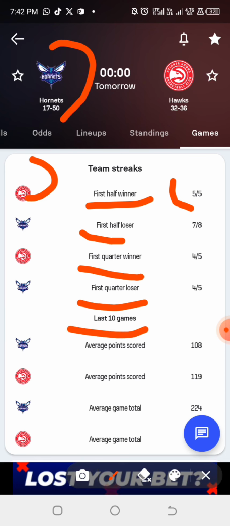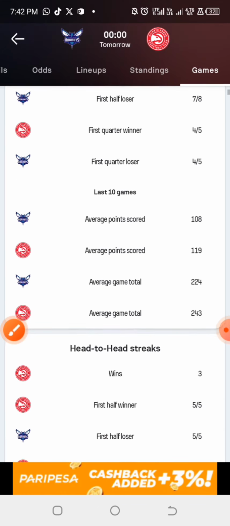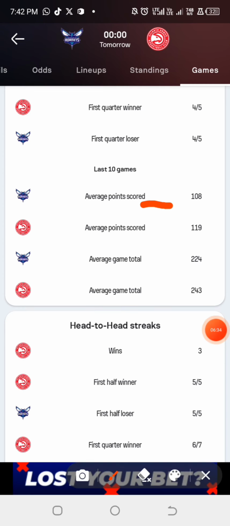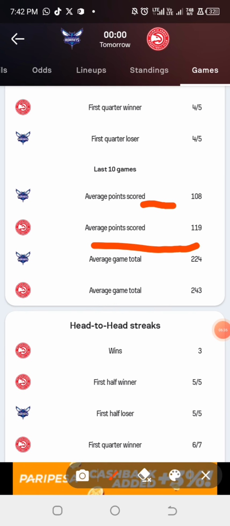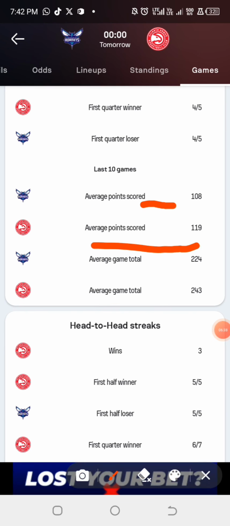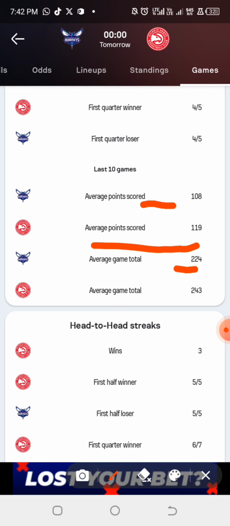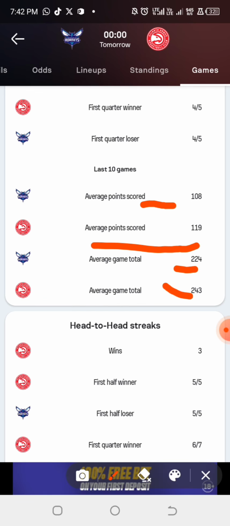So looking at their last 10 games here, that is evaluating their average point. Okay, they said the home team had 108, the away team had 119, and average game total, that is most of their games, what total point does it always end at? Maybe probably 224, and this is at 243.